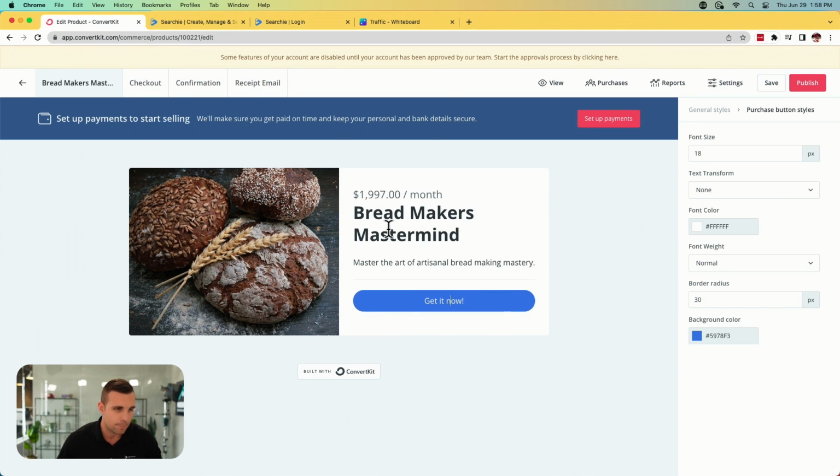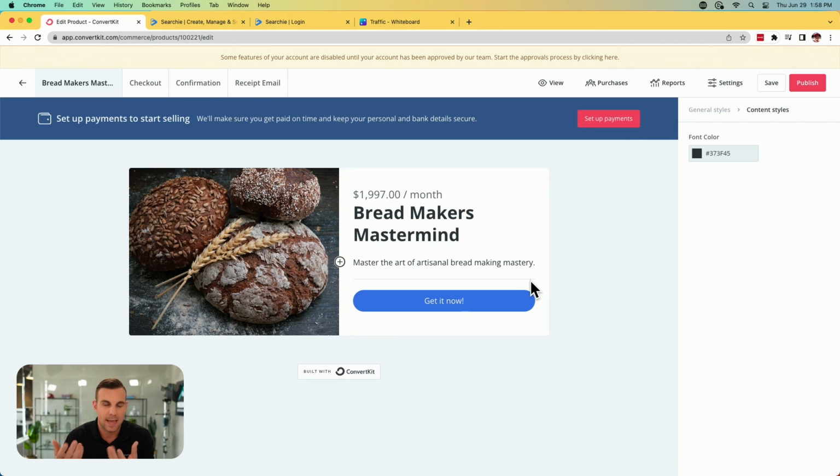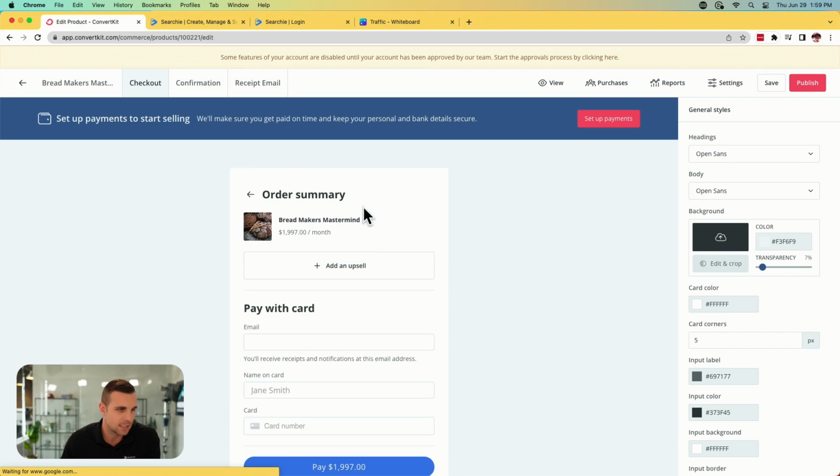So this is the main page. This is where people are going to be sent to. This is kind of the lander for your product. So you're definitely going to want to build out this description and provide any sort of information that your audience might need to help them make an informed purchase decision. All right. Then there's the checkout page.